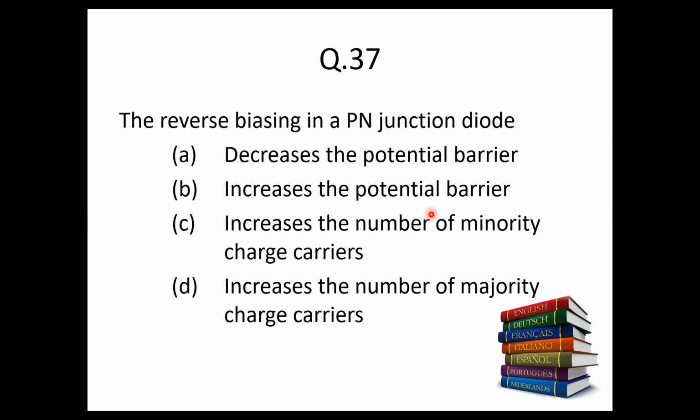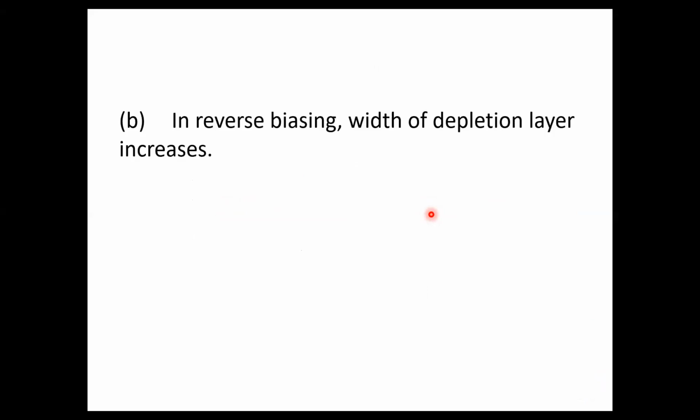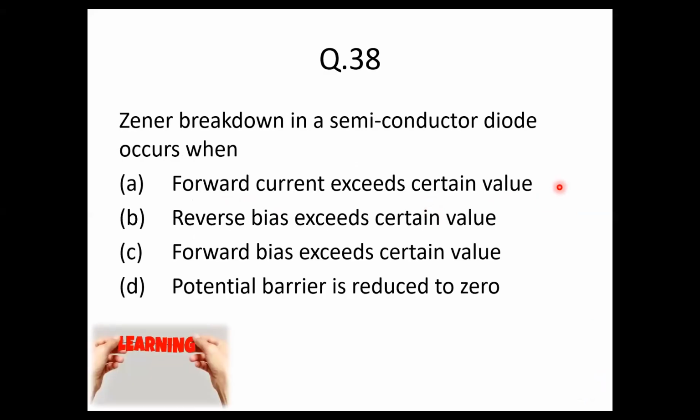Question number 38. Zener breakdown in a semiconductor diode occurs when? When does the breakdown occur? Forward current exceeds a certain value, reverse bias exceeds a certain value, forward bias exceeds a certain value, or potential barrier is reversed or reduced to zero.